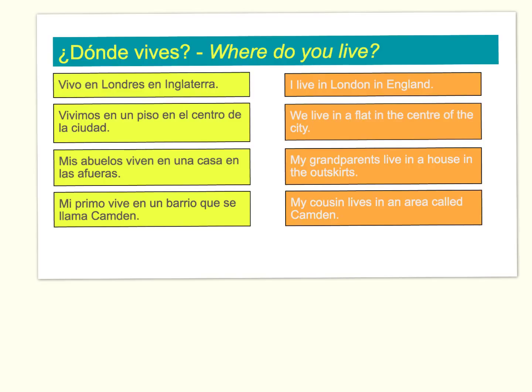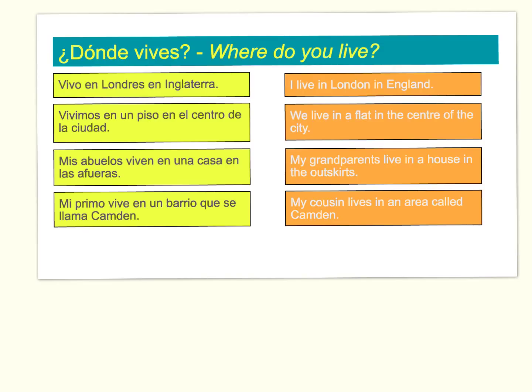Mis abuelos viven en una casa en las afueras. So the third person of the verb, for they live, my grandparents. Again, en, to say the kind of accommodation that they have, and en for the part of the city in which they live.